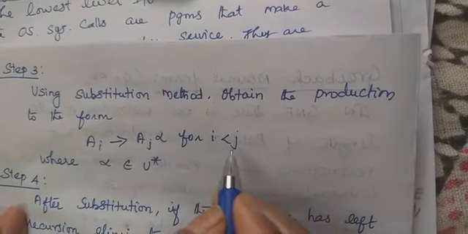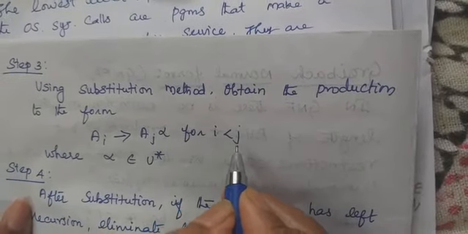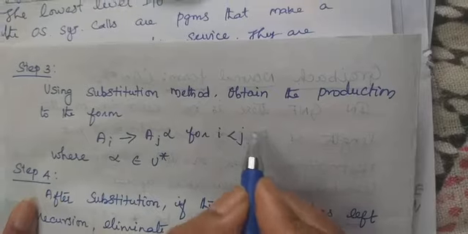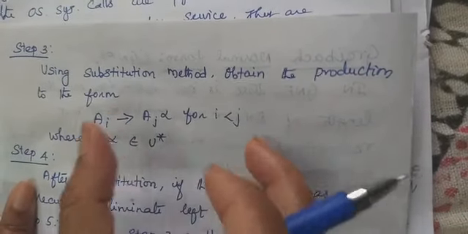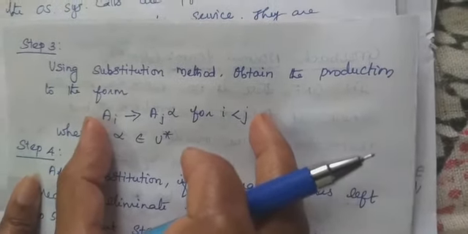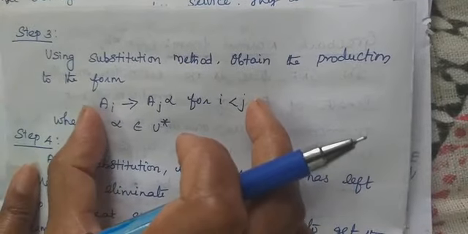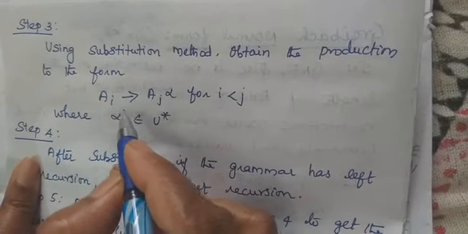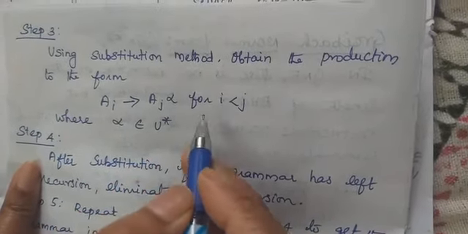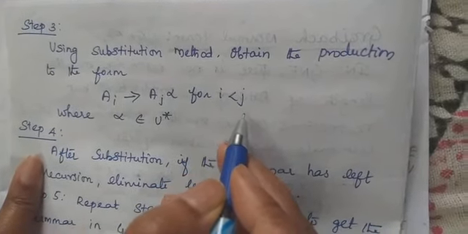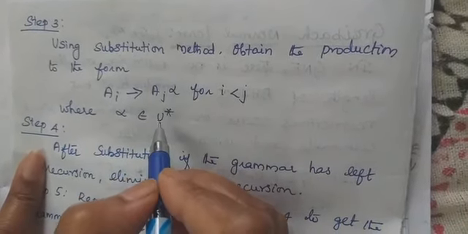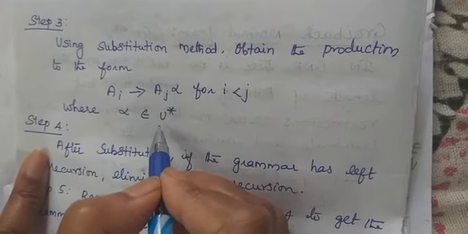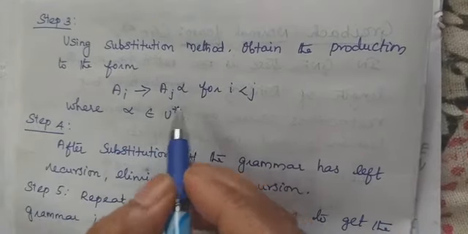What are i and j? i should always be less than j. This is very important; when we solve the problem, you will understand. So always, using the substitution method, the production we derive should be of this form: Ai implies Aj alpha, where i is always less than j. And alpha can be any terminal or non-terminal.